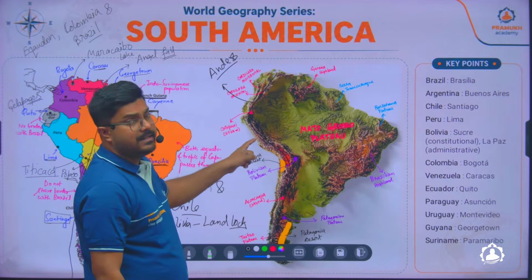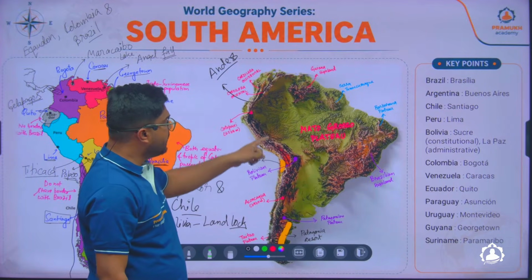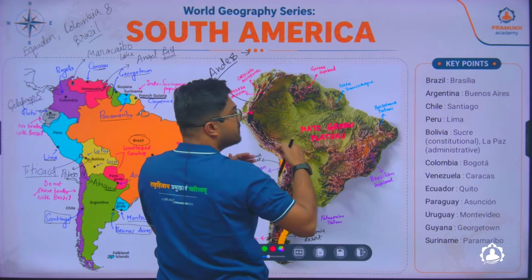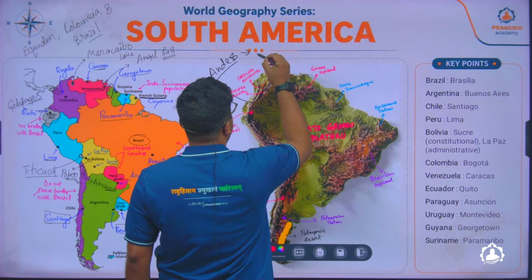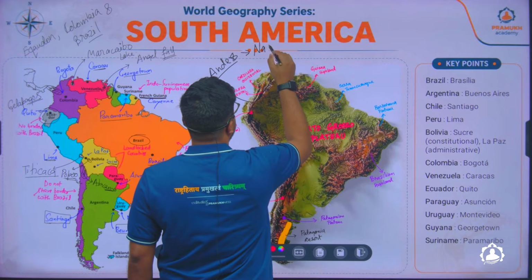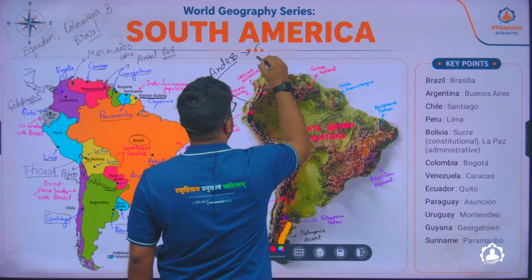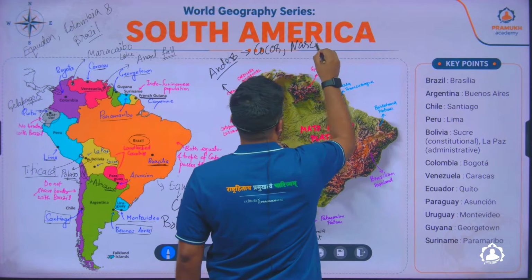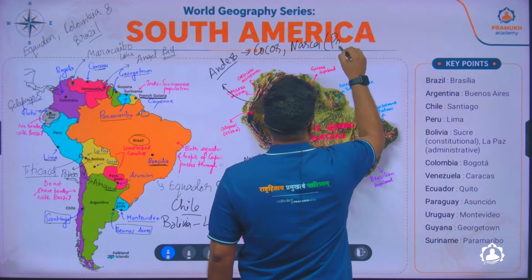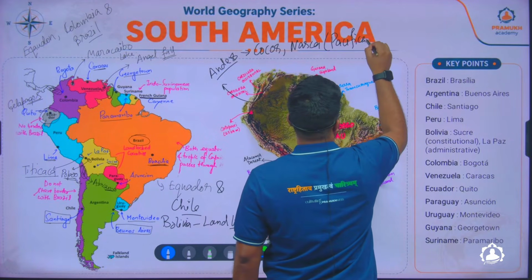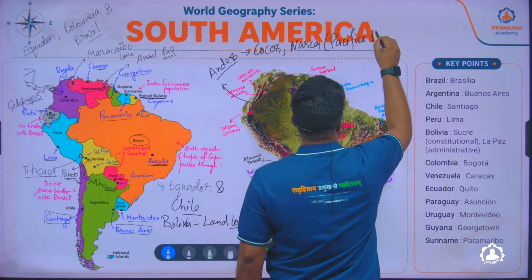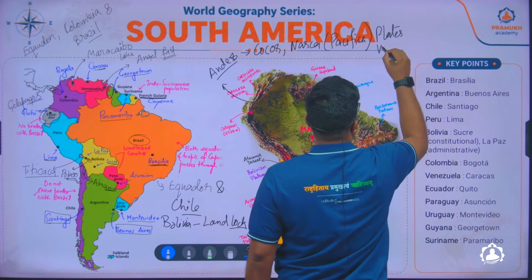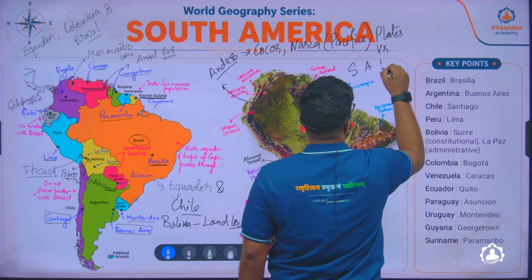and this is the longest mountain range of South America, and this mountain was formed due to the collision and subduction of the Nazca, Cocos, largely we call them Pacific plates, versus the South American plate.